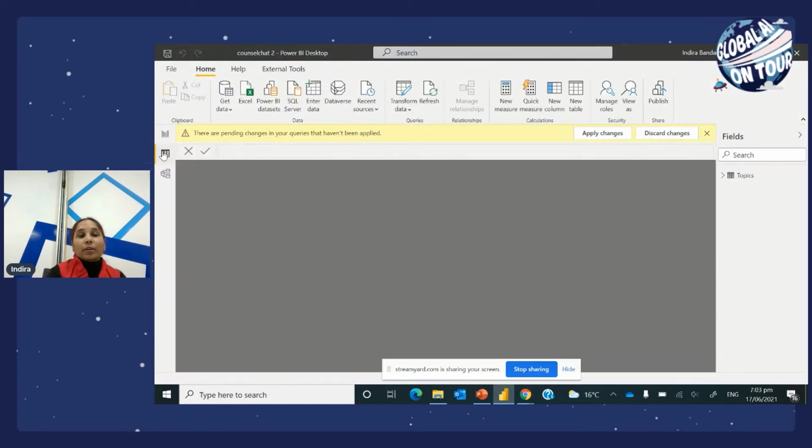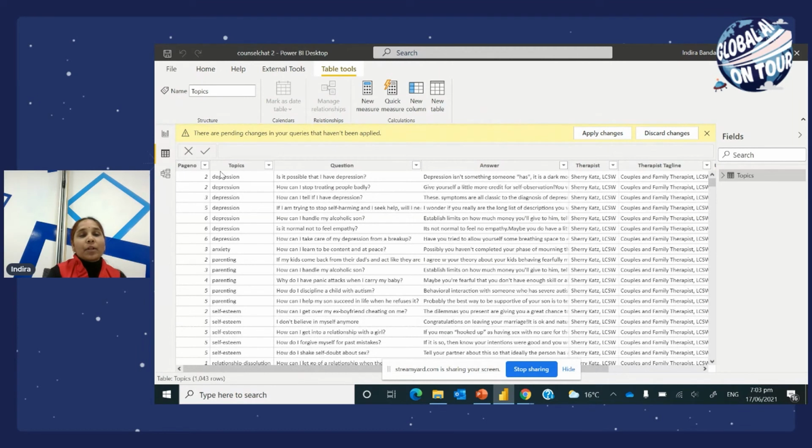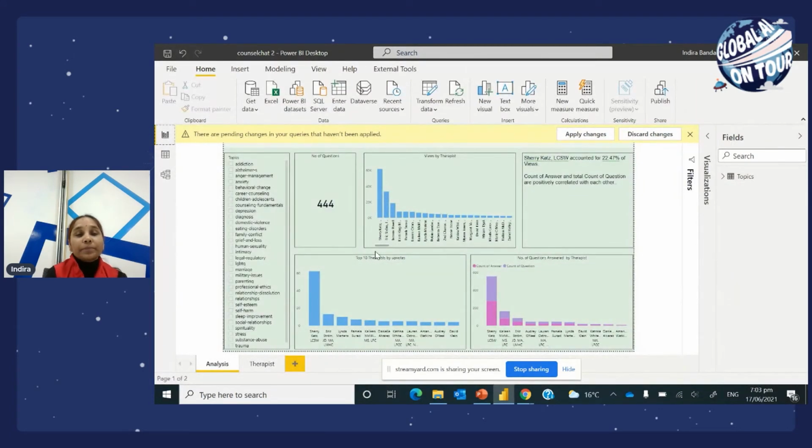So here is what we have got the data into. So page numbers, and what the topics are, and what the question is, what the answers are, and who the therapist is, and what the therapist tagline is. And here we have done a visualization.